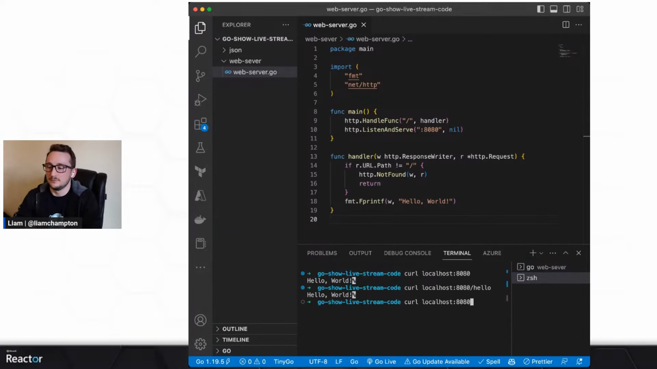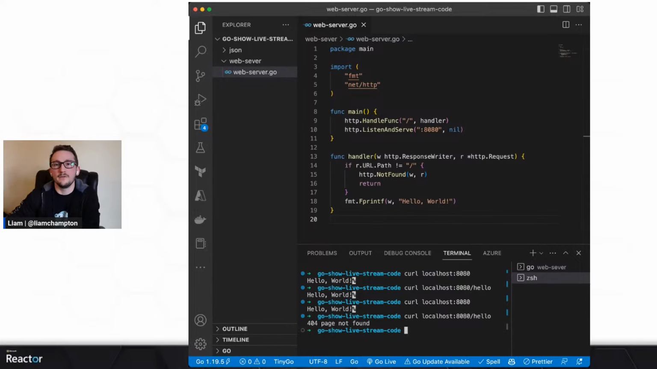So we can do the original curl, which would be hello world. Now, if we were to do /hello, there we go, 404 page not found. So a simple bit of validation on a web server. This would usually go through middleware. This is not something that you'd probably write up in a web server itself here, but it's something which you can move across. And it's a really good way to validate responses and requests that are coming in on certain paths.